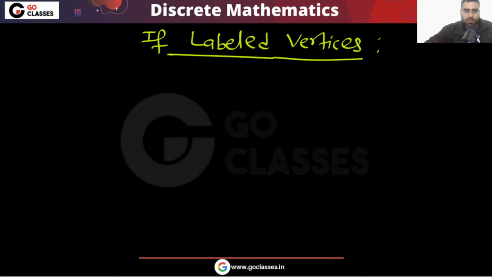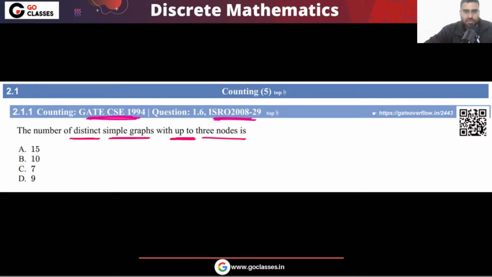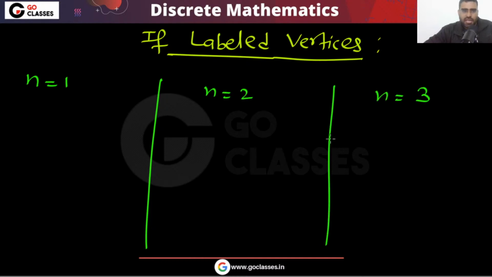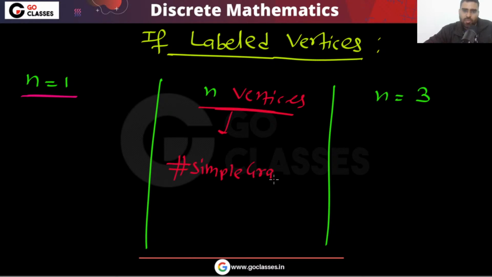The question is saying up to 3 nodes. So if vertices are labeled, the number of vertices is 1, the number of vertices is 2, the number of vertices is 3. For labeled vertices, the formula we already know, right? If you have n vertices, how many simple graphs can we create? That will be 2 power nC2. That we have already seen.